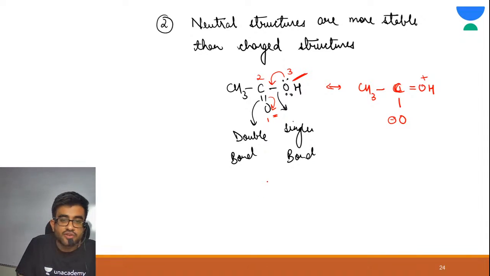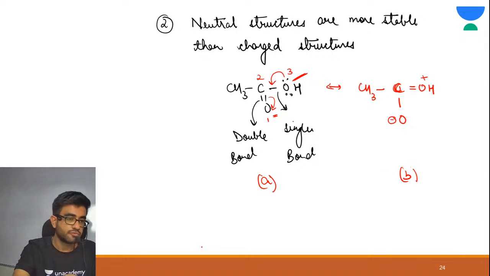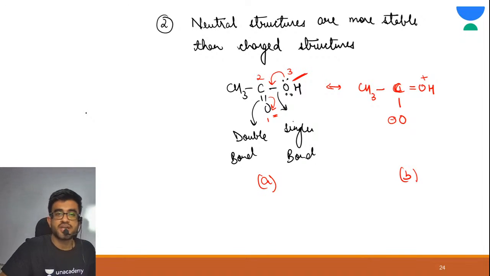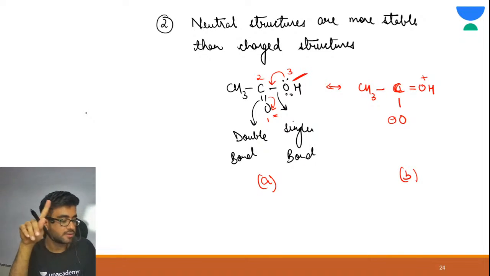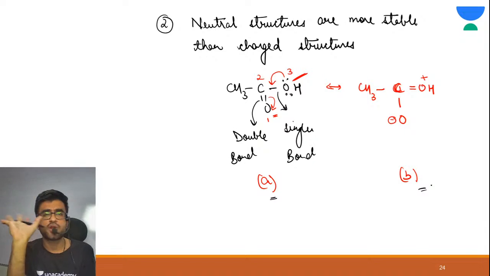Alright, so this is your A, this is your B. What was the first rule? These rules are all on a priority basis. First check the pi bonds in both the structures. Come on everyone, check the number of pi bonds. Yes, both have 1 pi bond. A also has 1 pi bond, B also has 1 pi bond. So by rule 1 we are not able to differentiate.